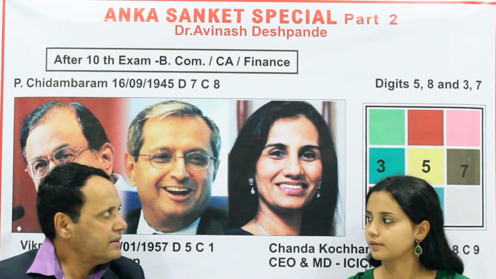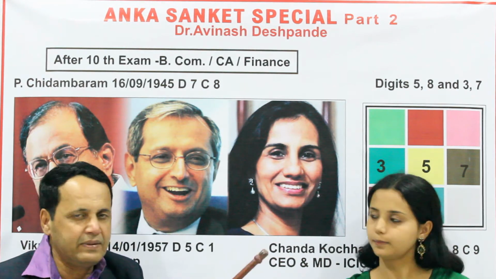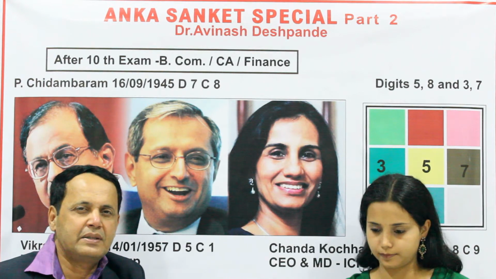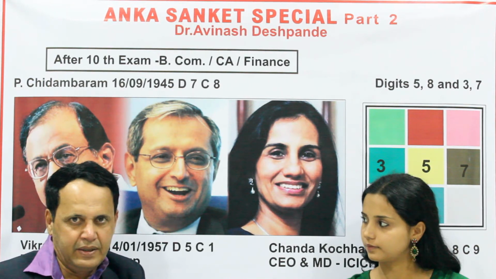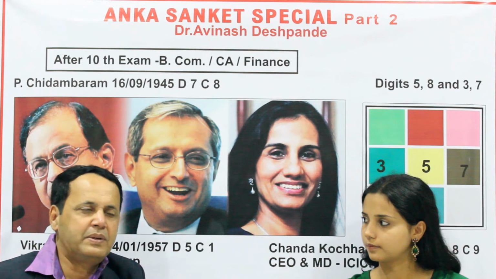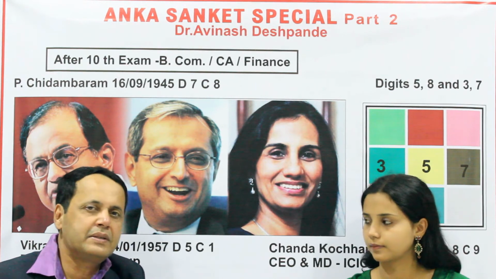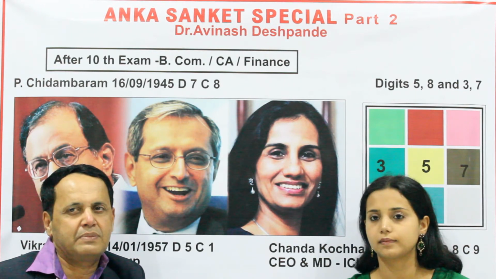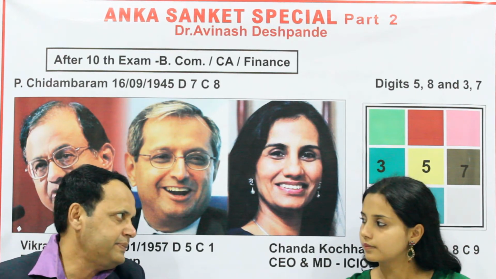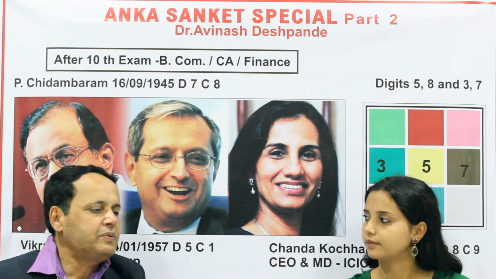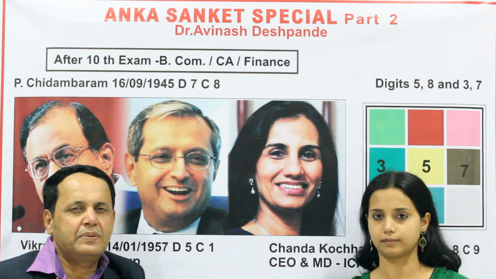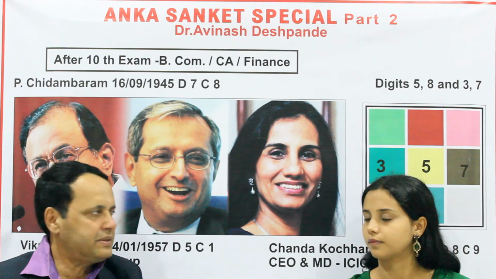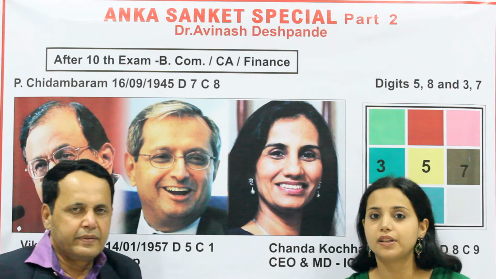After that, if you additionally have 3 and 7 numbers, that is a good help, because 3 and 7 are for educational support. 3 being a number of Jupiter always gives success to the person, whichever the field may be, and 7, as Ketu, partly works as Jupiter. So the important digits are 5, 8, 3 and 7. Now let's check this method with some examples.